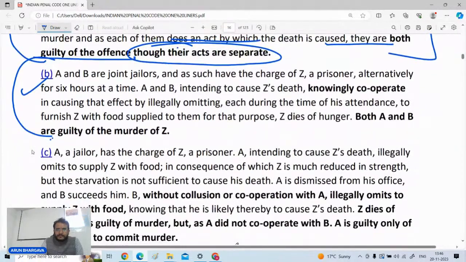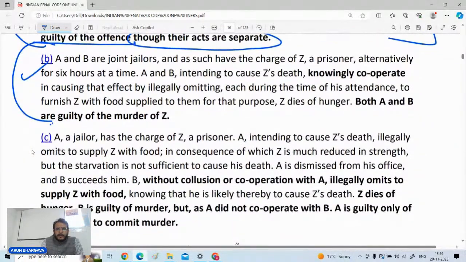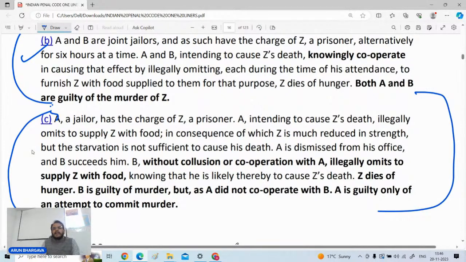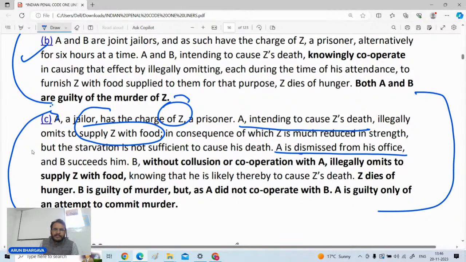Along with this, as you see illustration number C, here if your act is different and there is no intentional cooperation, then you will not be liable for the same punishment. It is written that A, a jailer having charge of Z, a prisoner, intends to cause Z's death, illegally omits to supply food to Z, and Z is much reduced in strength, but the starvation was not sufficient to cause the death. A was dismissed from the services.